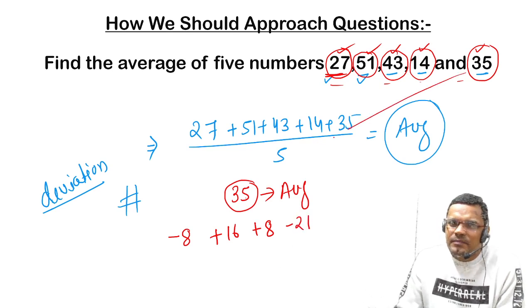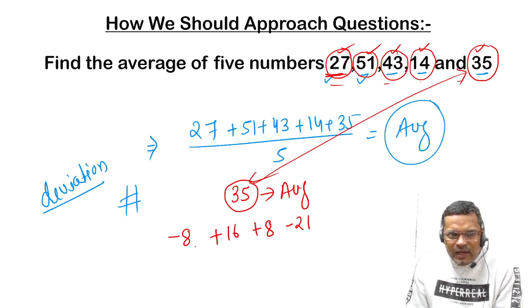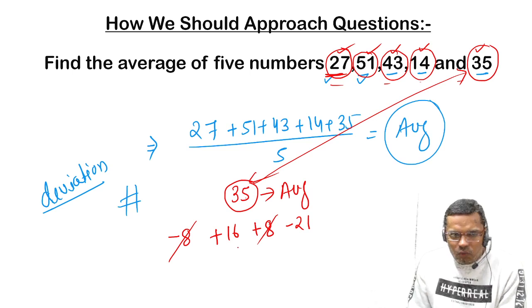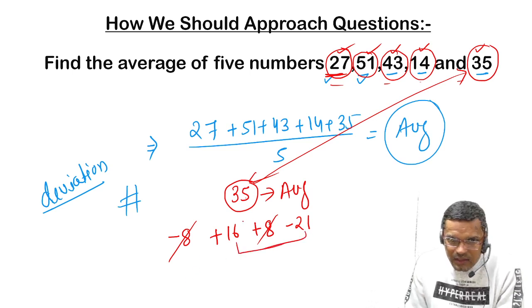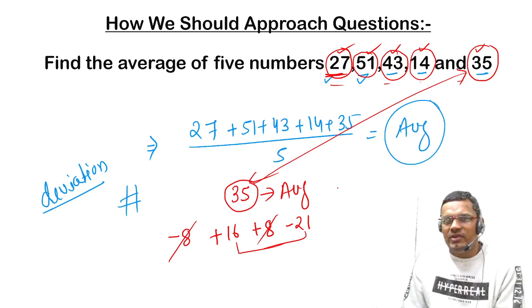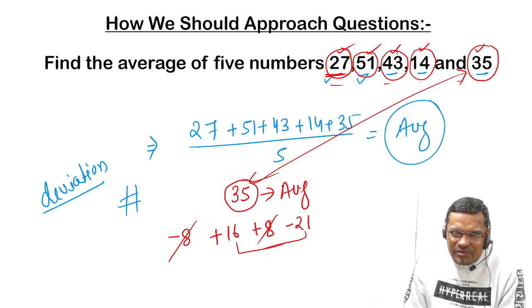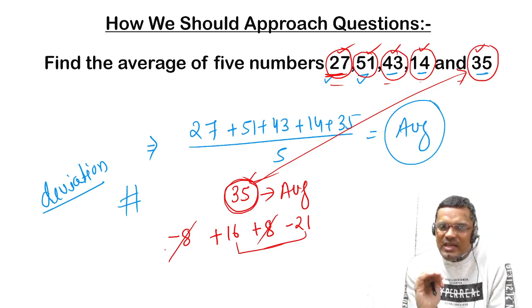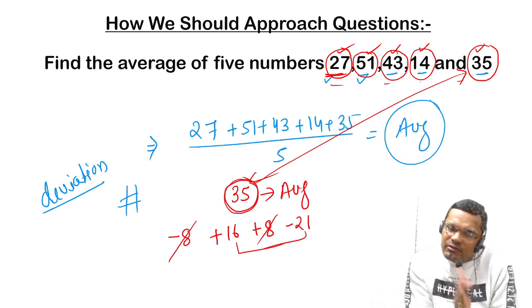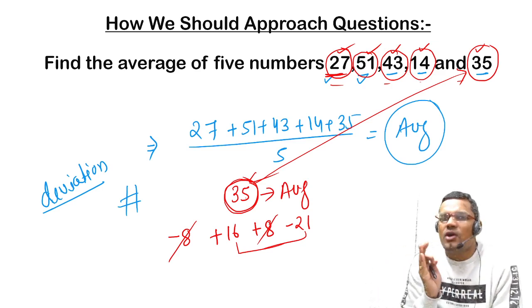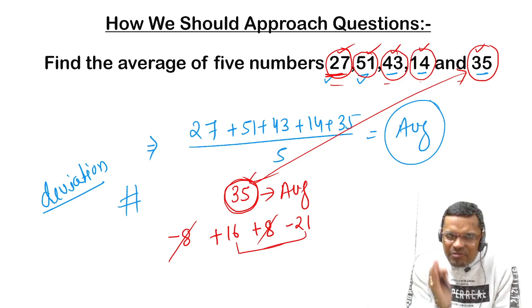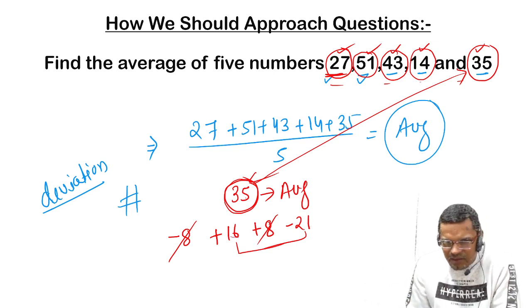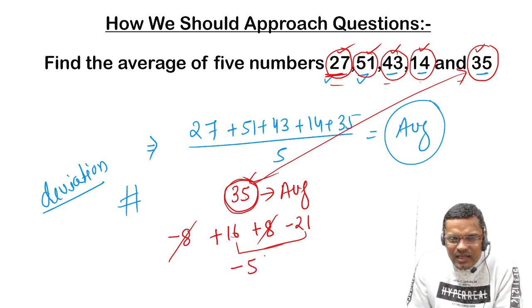But for 35 the deviation is 0, so we need not calculate anything here. The 8s will cancel out. Now what is the overall deviation? If all the values cancel out and we are left with 0, then whatever we assumed is the actual average. That is, the assumed value will be the average if the overall deviation is 0. But if the deviation is negative, like -5, then this deviation will be divided